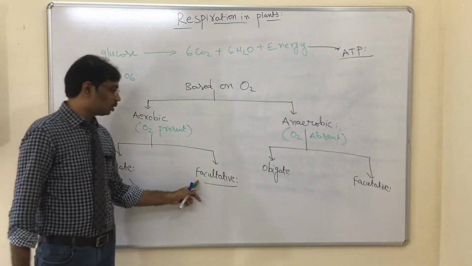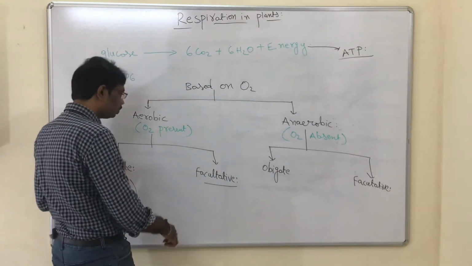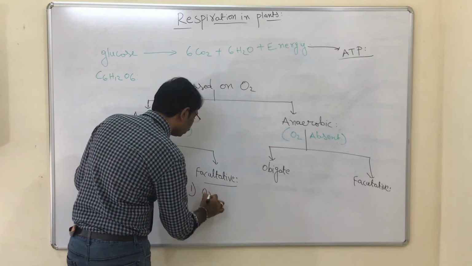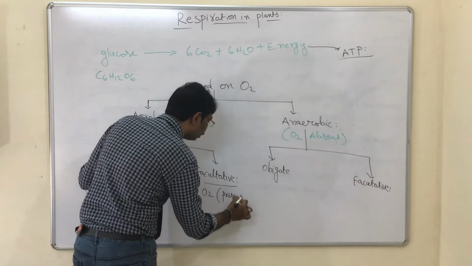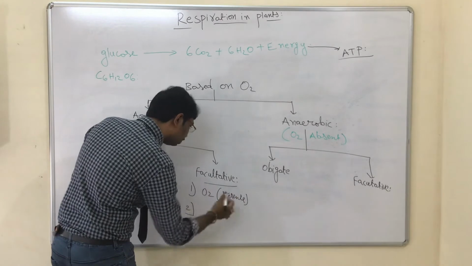Another one is called facultative aerobic respiration. Facultative aerobic respiration means the primary importance is oxygen, so it is possible in the presence of oxygen, but otherwise it is also possible in the absence of oxygen.